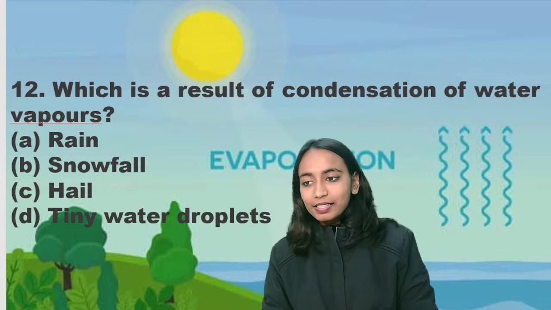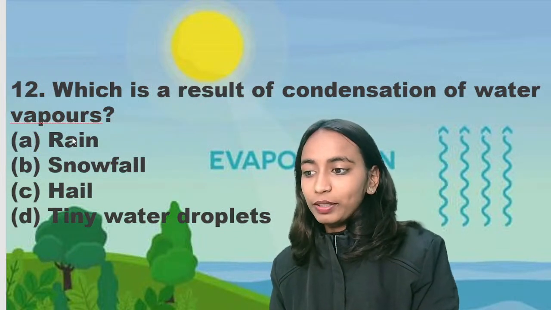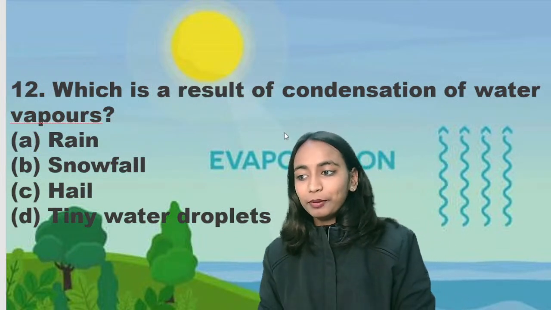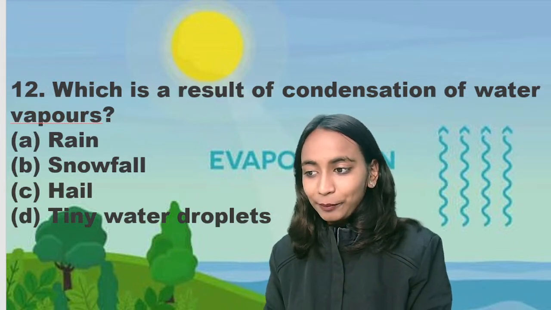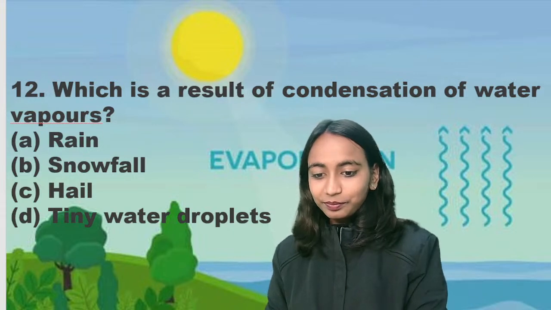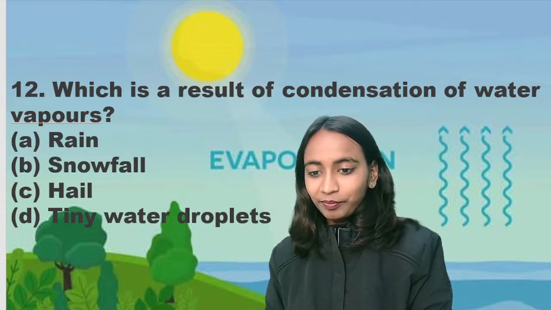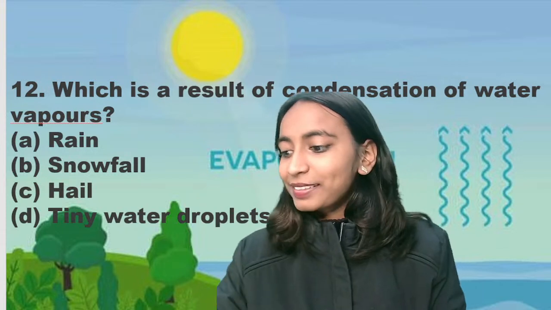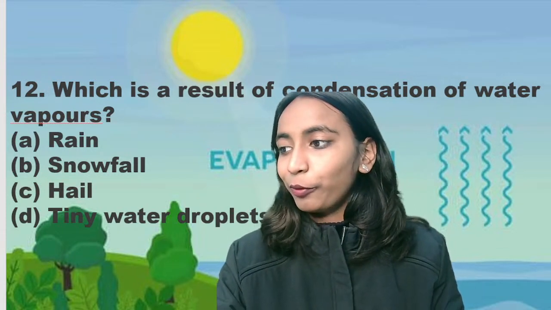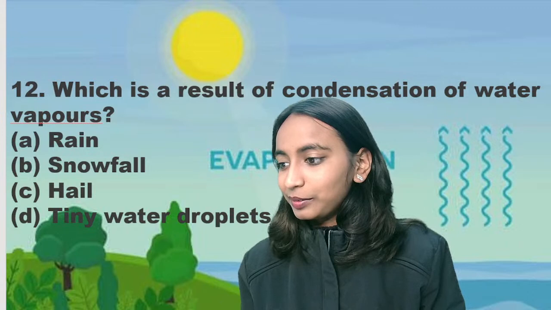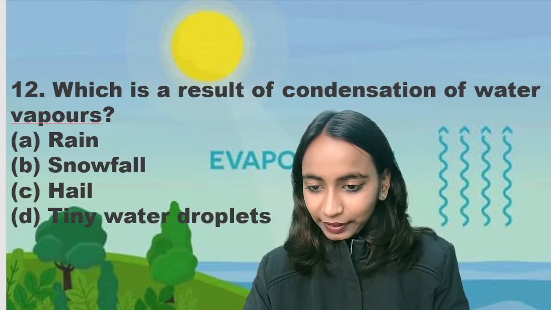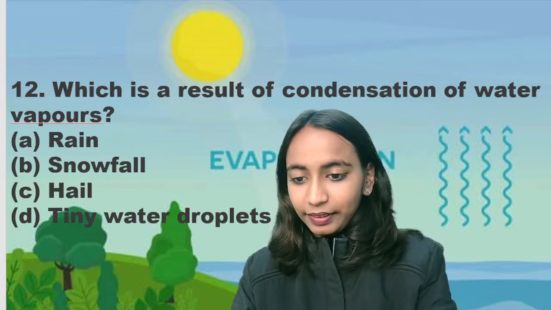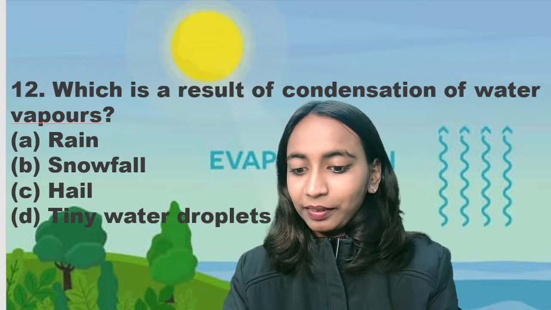What is the result of condensation of water vapors? Is it rain, snowfall, hail, or tiny water droplets? What is the result of condensation of water vapors? Okay, A everyone is answering. Rain. T, tiny water droplets.